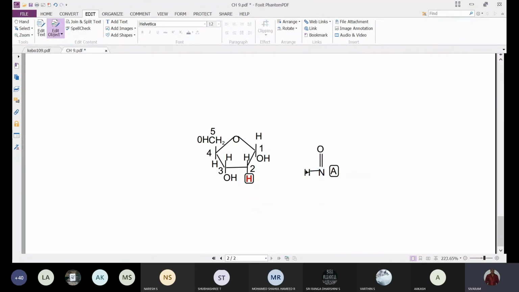Here OH is there. Here N double bond, OH is there. So OH is there. And now what happens is this OH and this OH will combine and result in the formation of a water molecule. So a water molecule will form as a result.